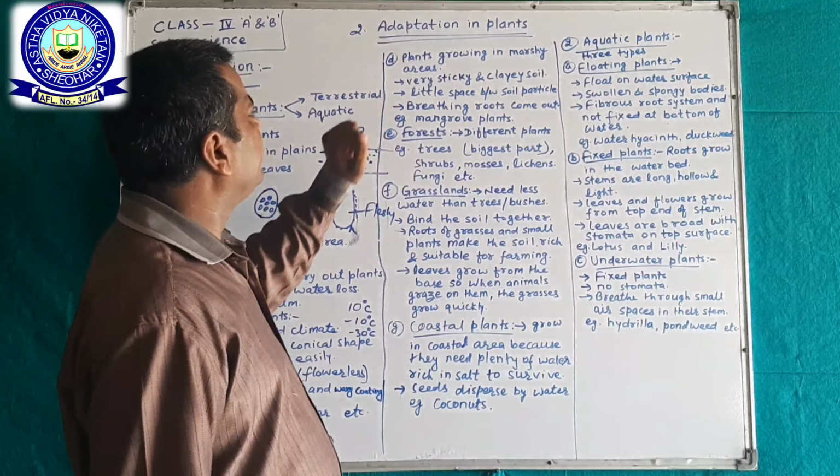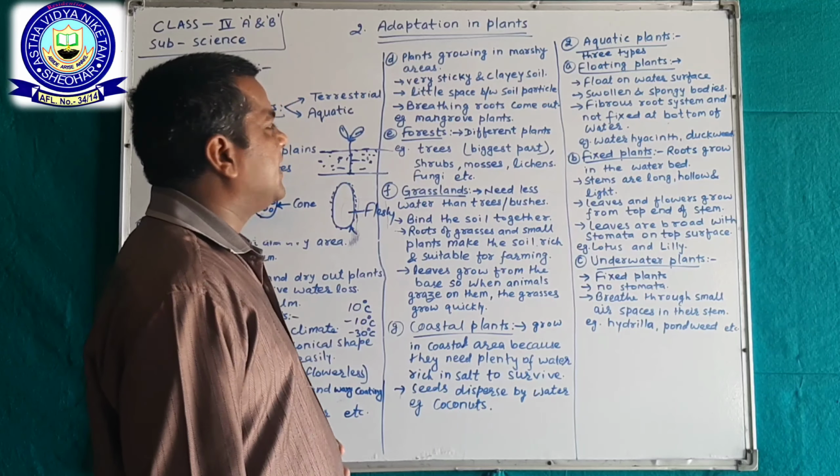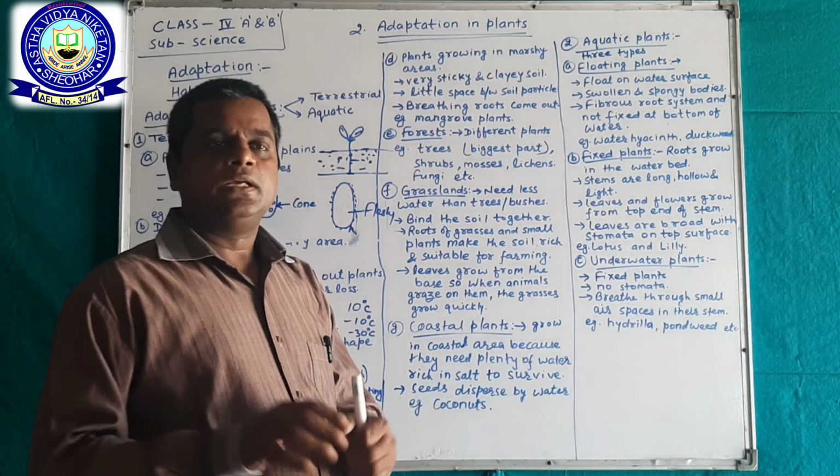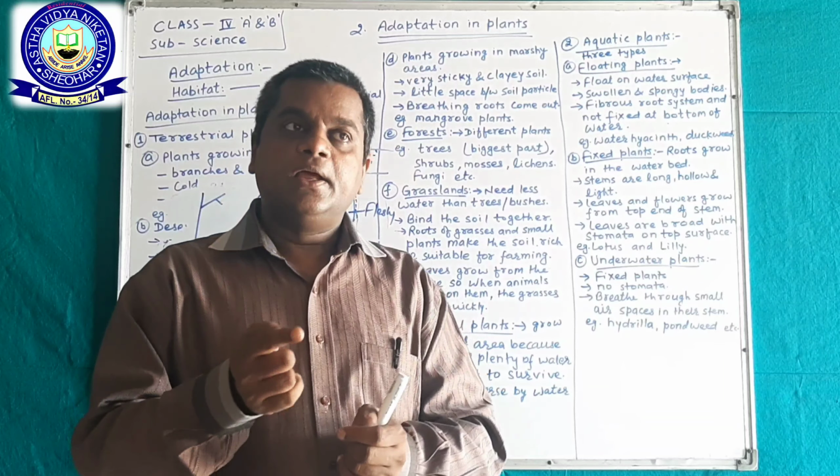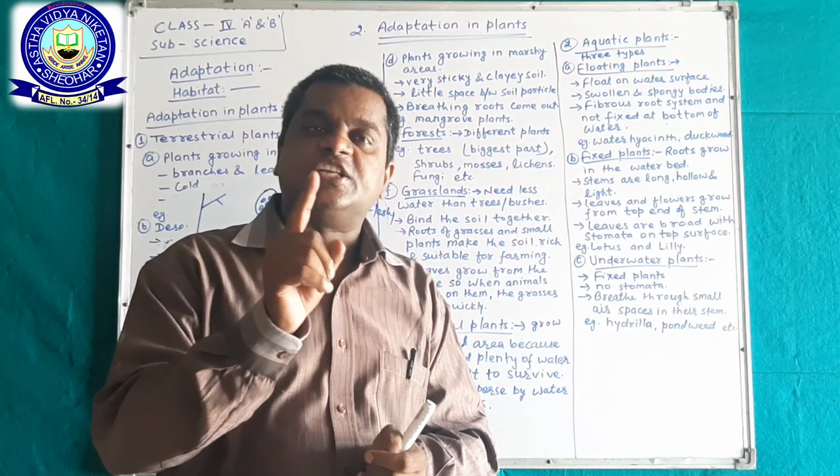Now we come to the plants growing in marshy areas. Marshy means the soil is clay soil that is very sticky.